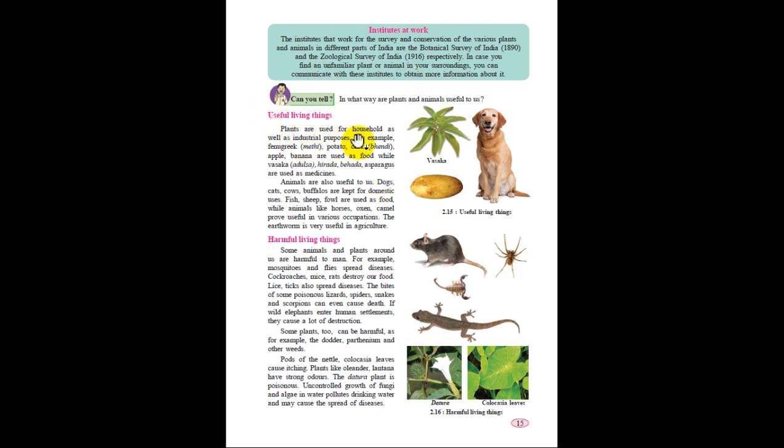Plants are used for household as well as industrial purposes. For example, fenugreek, potato, okra, apple, and banana are used as food, while vasaka, hirada, beharda, and asparagus are used as medicine. Okay, so these are all herbs, also known as medicinal plants.